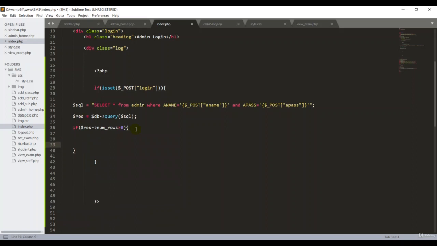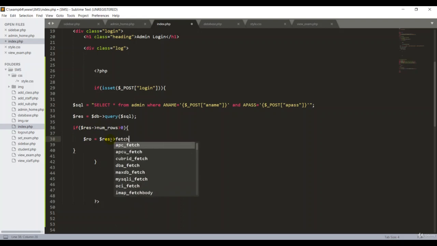Okay, so if you have records, now I want to collect all the records from the database in array format. So in this case I'm going to use the keyword called fetch_assoc. I'm going to run this fetch_assoc with a different variable called $row equal to, this is my current previous variable. All the data is stored in this variable. $res, then arrow operator, type fetch_assoc, open and close bracket, and the semicolon.